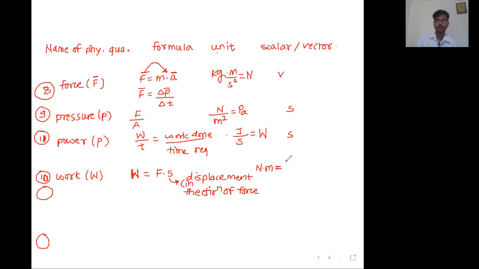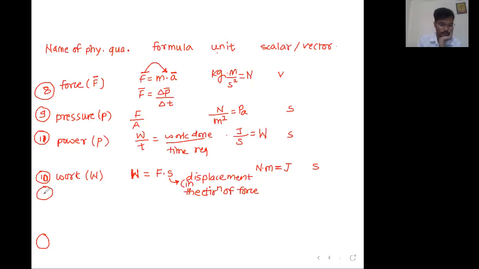If you want to write simply Z, it must be capital. It's a name of a scientist. If you want to write the complete name, Joule, then the J should be small. Very good. Sir, work is a scalar, so write S.